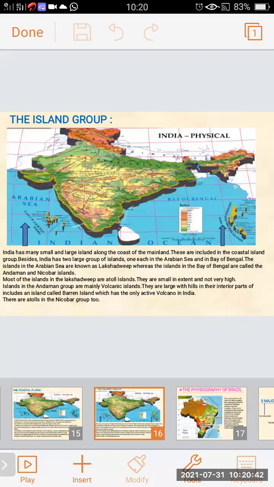Islands in the Andaman group are mainly volcanic islands. They are large with hills in their interior part. They include an island called Barren Island, which has the only active volcano in India.